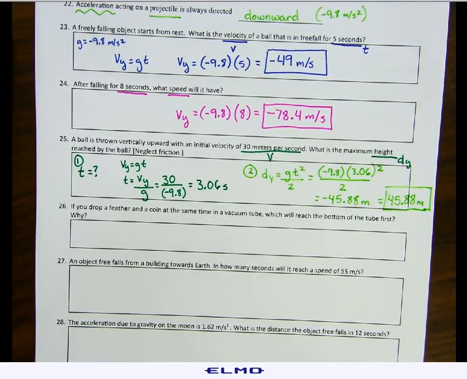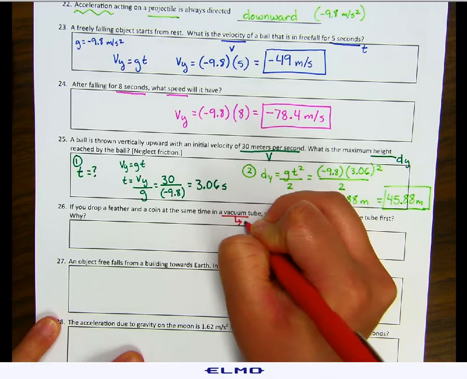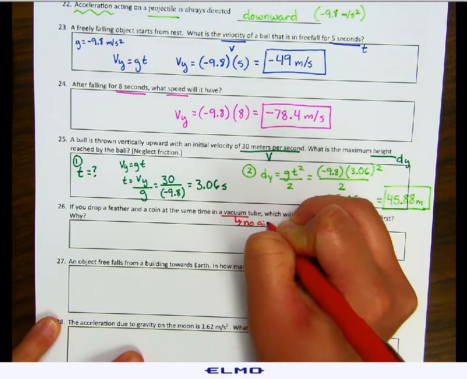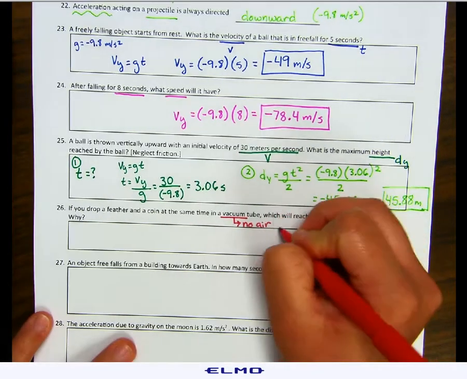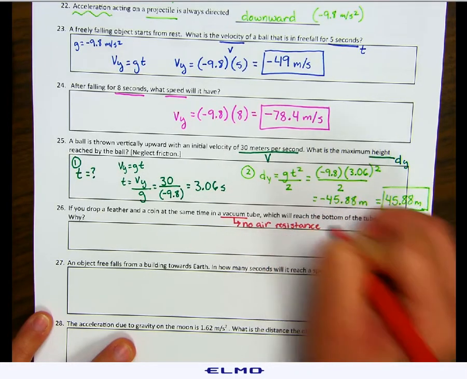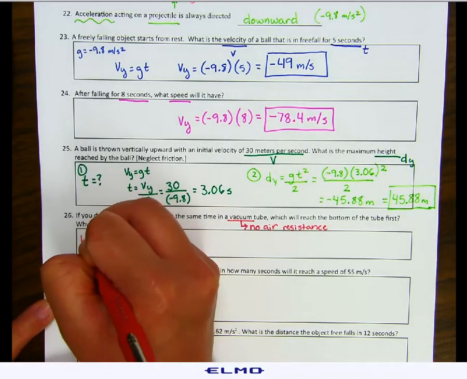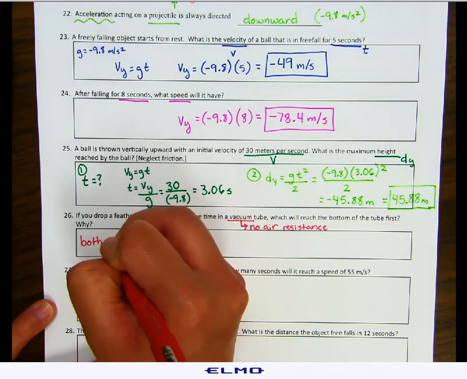Number 26, if you drop a feather and a coin at the same time in a vacuum tube, which will reach the bottom of the tube first? Well, we're dropping a feather and a coin, but it's in a vacuum. That means there's no air. That means there's no air resistance. So since there's no air resistance, both will hit the ground at the same time.